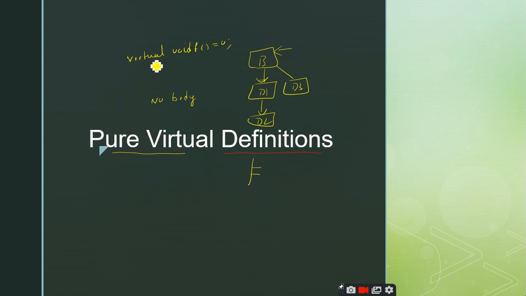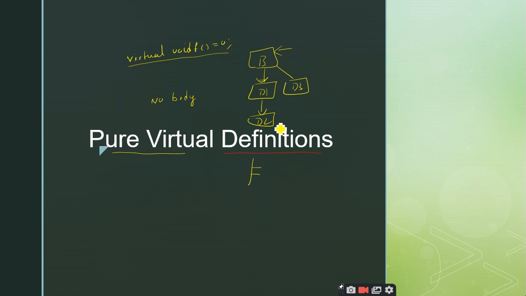For example, I want to add a statement like cout, this is pure virtual definition. This is the statement I want to have in all the derived classes D1, D2 and D3. But the syntax of the pure virtual function is saying that the base class should have this syntax only, which starts with virtual and ends with equal to 0.